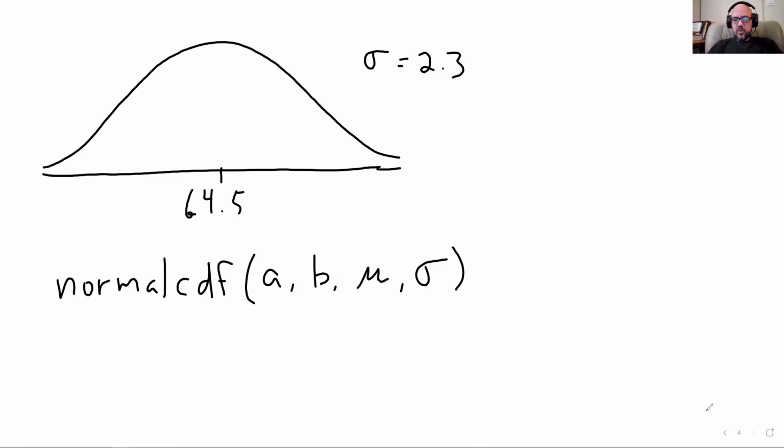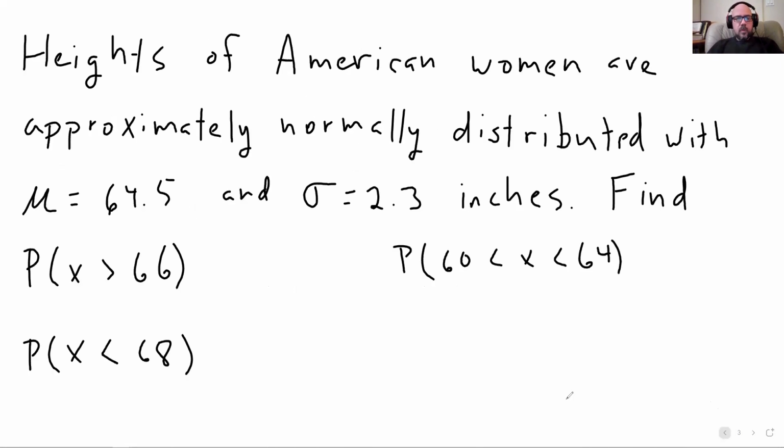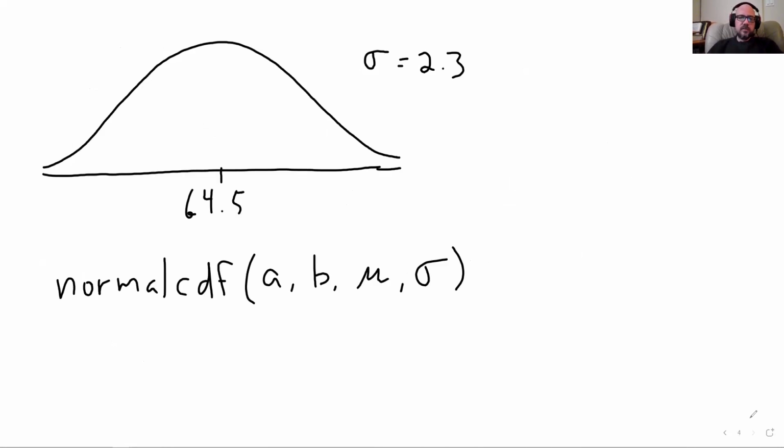Okay, so I want to answer the question, what is the probability that X is greater than 66, or that the randomly selected woman is at least 5 feet 6 inches tall? I guess technically taller than 5'6", but again, like I discussed in the uniform distribution video, this is a continuous distribution, so greater than and greater than or equal to give you the same probability. So I'm looking for the probability that she is greater than 5'6", so bigger than 66 inches. I have drawn my mean in the middle of my distribution, which is where it goes.